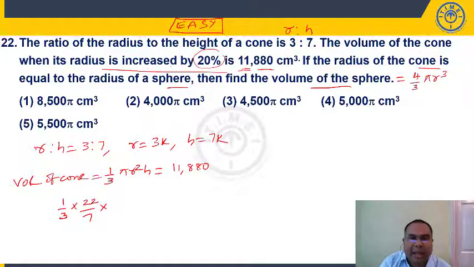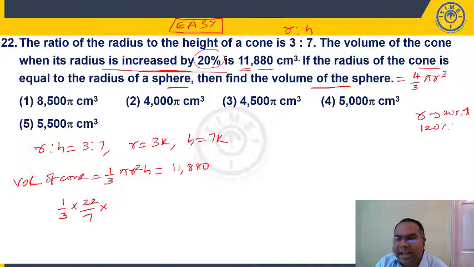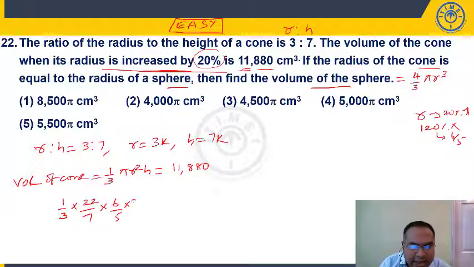So what should be my radius? Don't take 3k. Radius is increasing by 20% means my new radius should be 120% of my actual radius, right? So 120% is nothing but 6 by 5 of actual radius. So 6 by 5 into actual radius is how much? 3k into 6 by 5, r square, into 3k, into height. Height is how much? 7k is equal to 11,880.